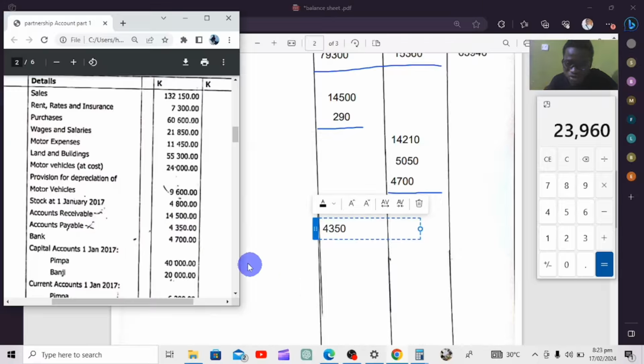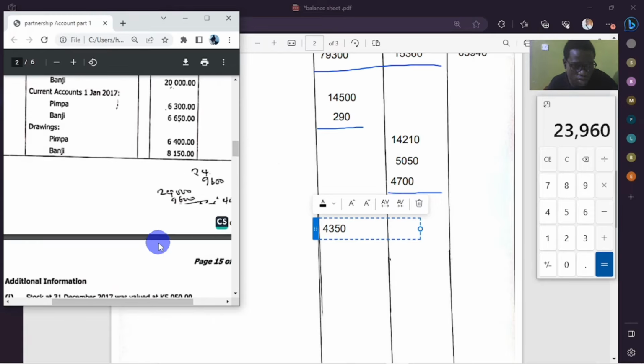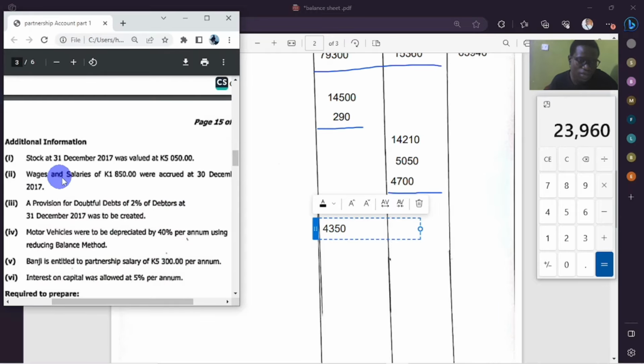They accrued this money that we talked about here. We said wages and salaries of 1,850 were accrued on December 30th. It's actually 30th, not 31st. December 30th, 2017. So for accrued and owing, it's a current liability. Always remember that, and it's supposed to appear under current liabilities.